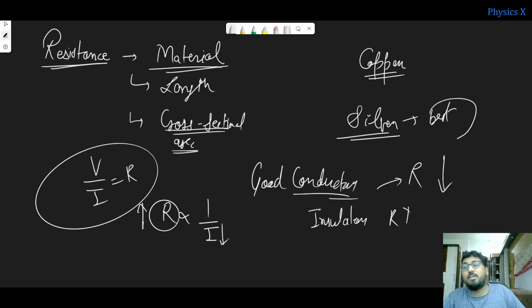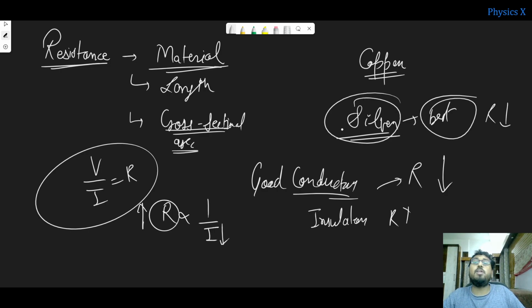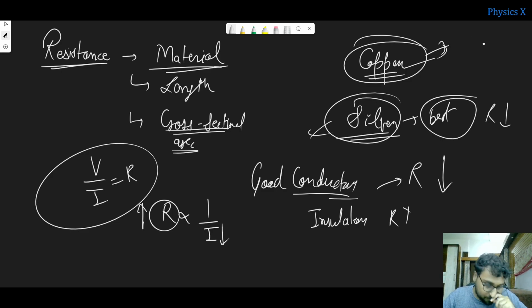So copper is a very good material, so its resistance is very low. But we are not using silver to construct wires. Why? Because it is expensive. And copper we are using, which is the second one after silver. So we use copper as the material for building wires.